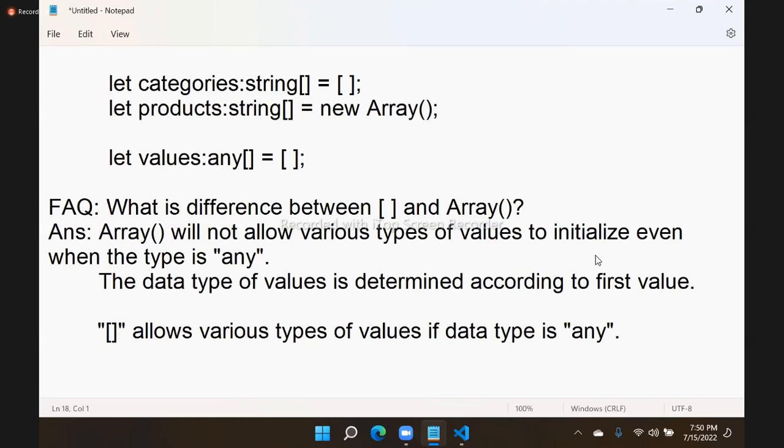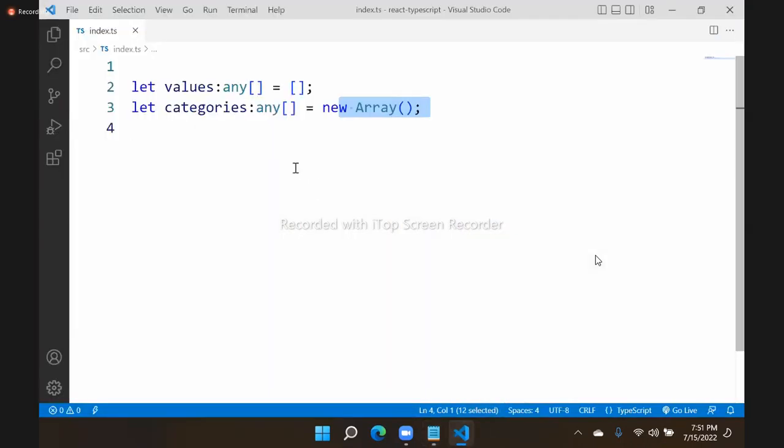Remember, here you need to be very clear in understanding. Actually, I am talking about initialization, not assignment. This is the rule for initialization, not for assigning. Assigning, you can assign any. But initialization, you cannot initialize different types of values, only the same type of values. For example, see now, both are any type.